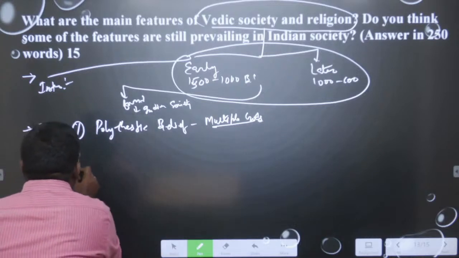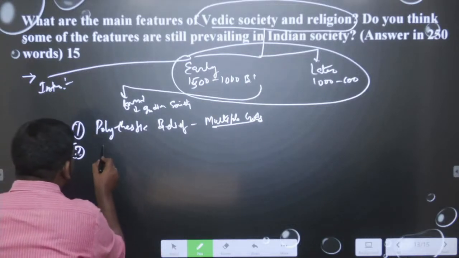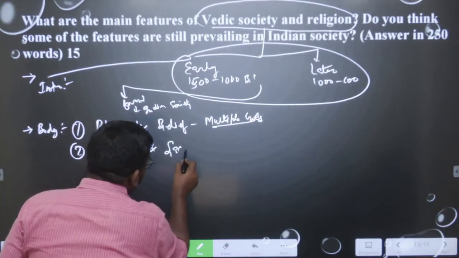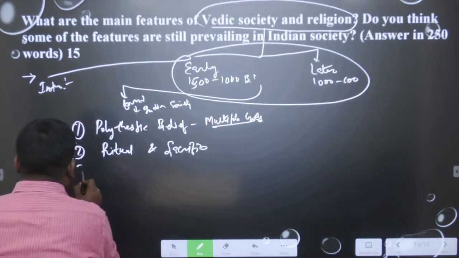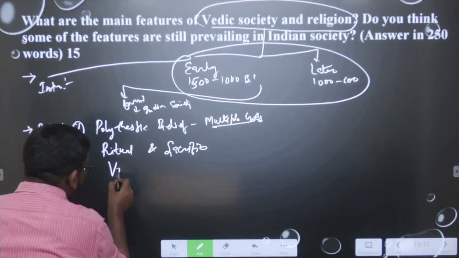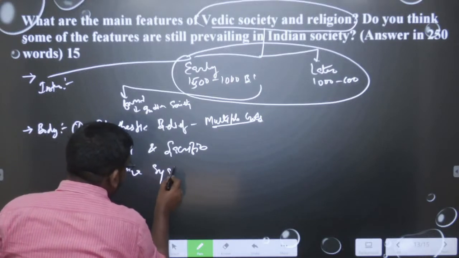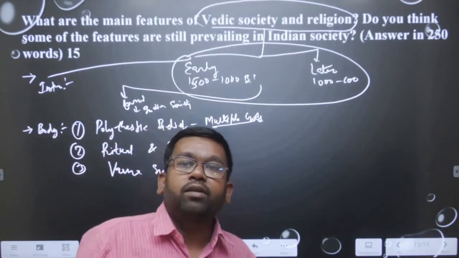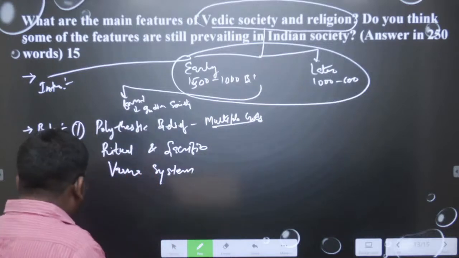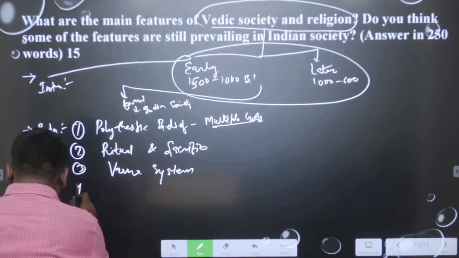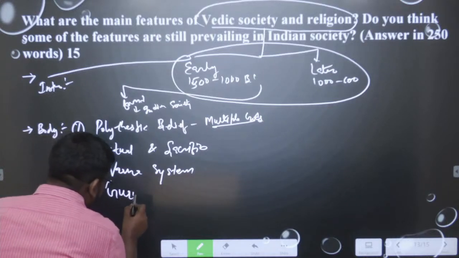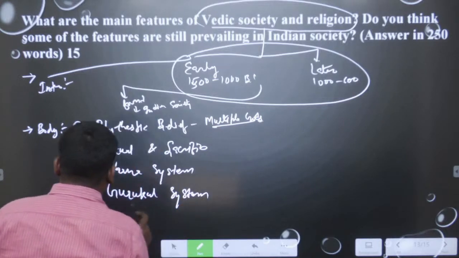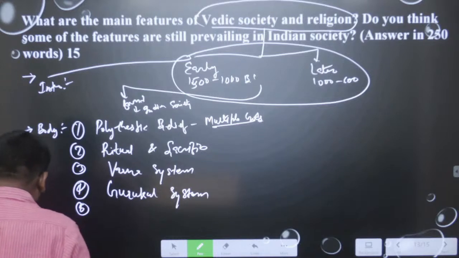Another example we can take is that ritual and sacrifice are still there from the ancient time to the modern. Then we can talk about the Varna system, which is still here. We know that in ancient India the Varna system was there, so division was on the basis of caste. It was there in the later Vedic period, and these beliefs are also here in India. Then the fourth point we can write is the Gurukul system of ancient India, which is still here in modern India. Then the other point we can write about is the patriarchal society.